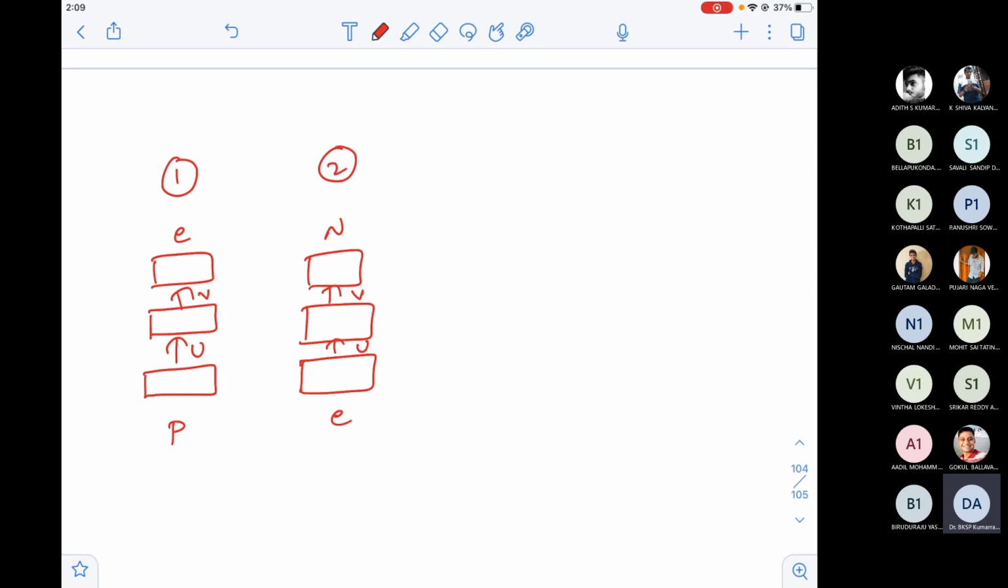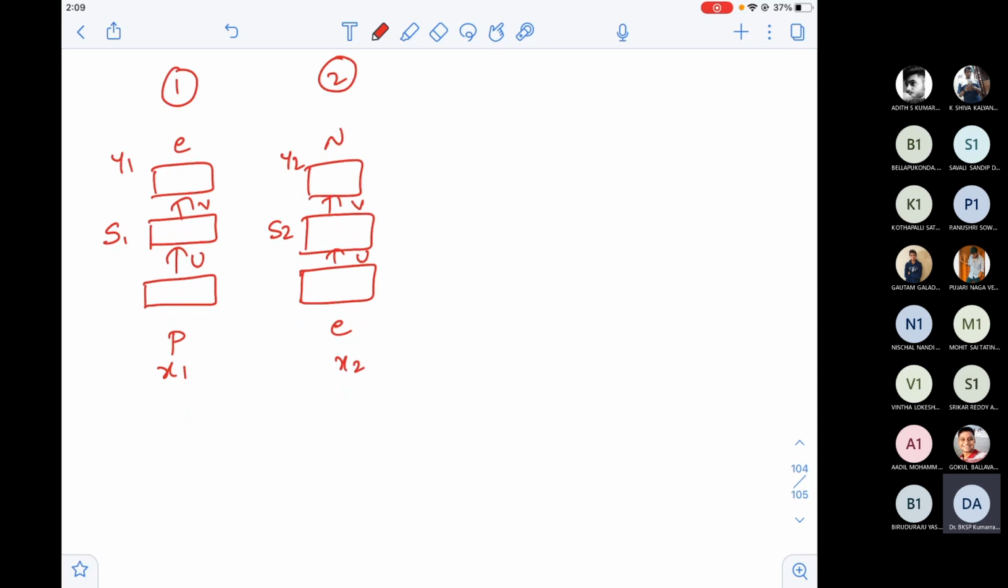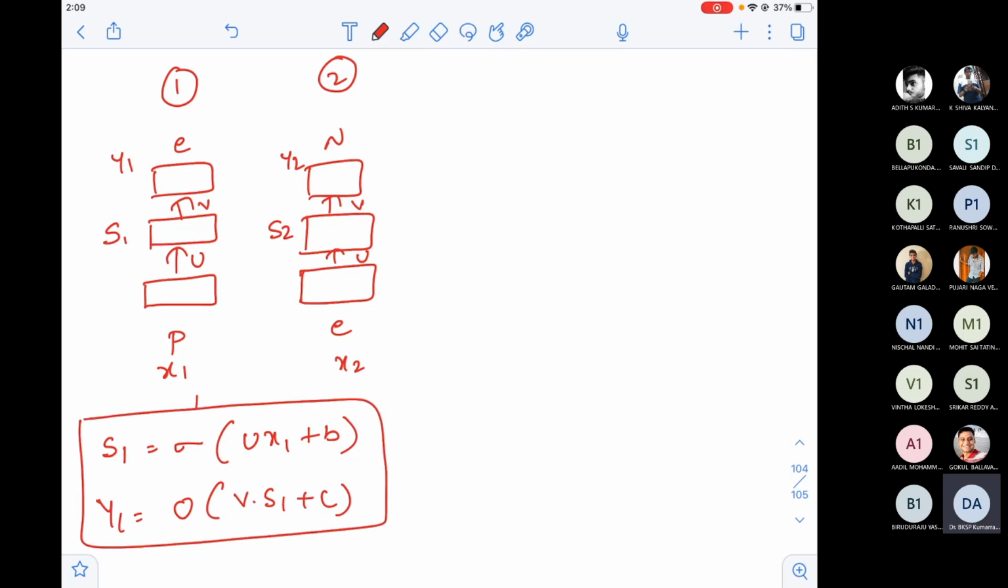Okay. So what are the equations? This is S1. This is S2. Maybe this input is called X1. This input is called X2. And this output is Y1, and this output is Y2. What are the equations we have? S1 is equal to sigma of U into X1 plus B. Then Y1 is equal to output activation function of V into S1 plus C. These are the equations for this.